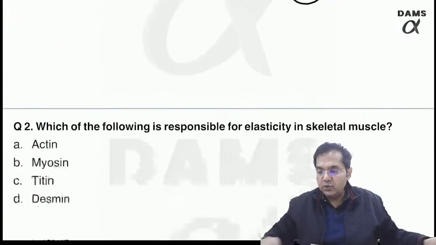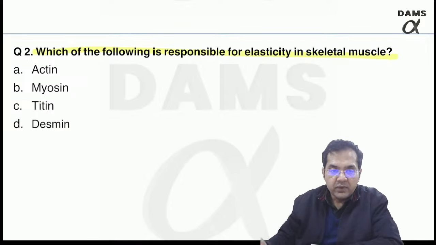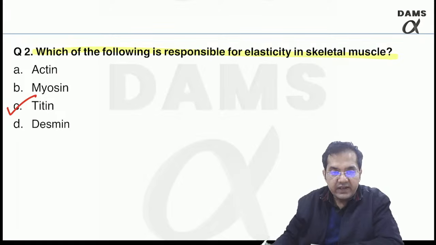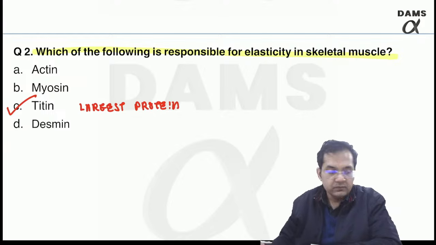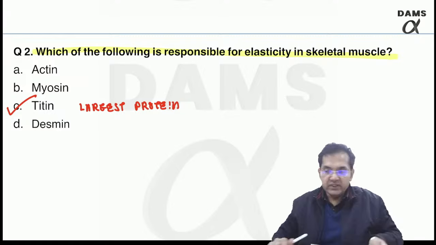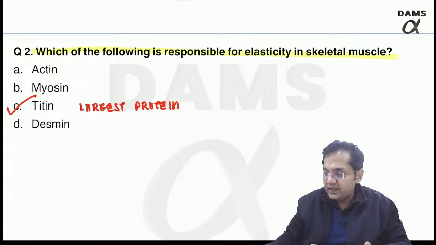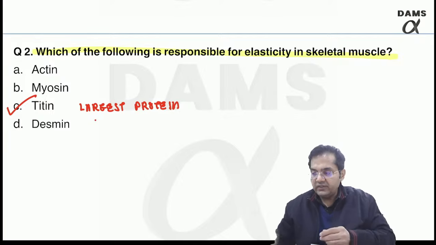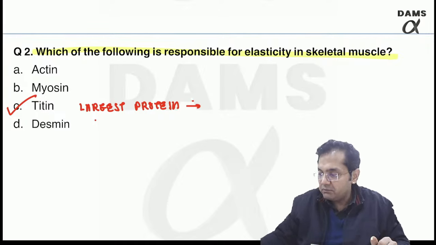Question number 2 was, which of the following is responsible for elasticity in skeletal muscle? Remember, it's an important question. The answer is titin. Titin is the largest protein responsible for the muscle elasticity, right?